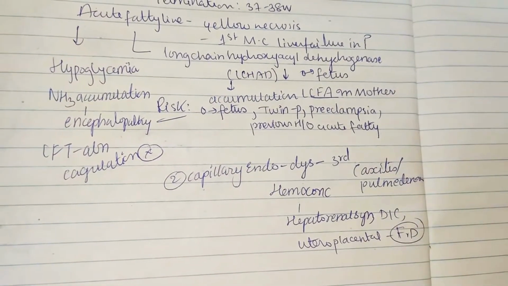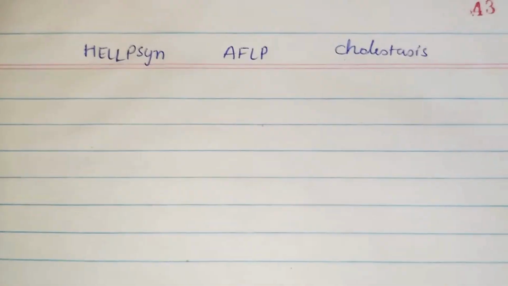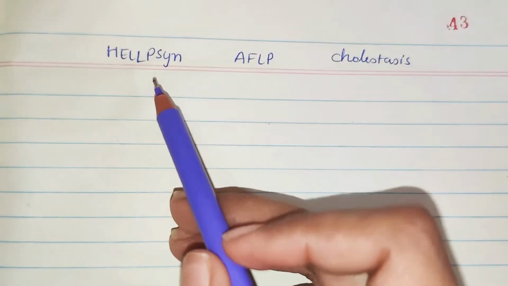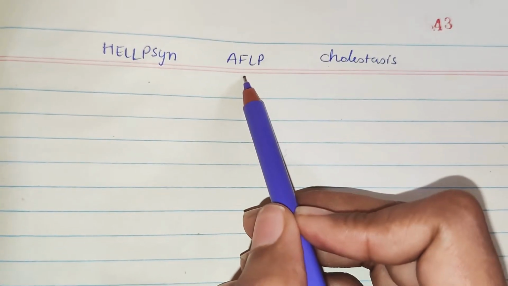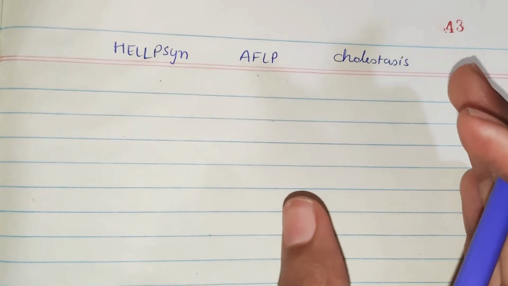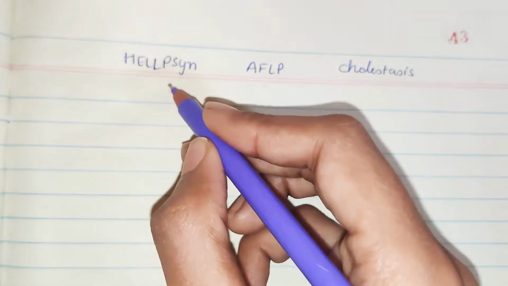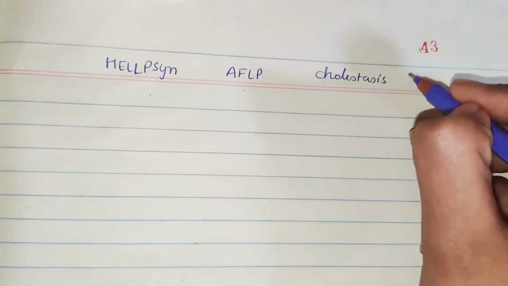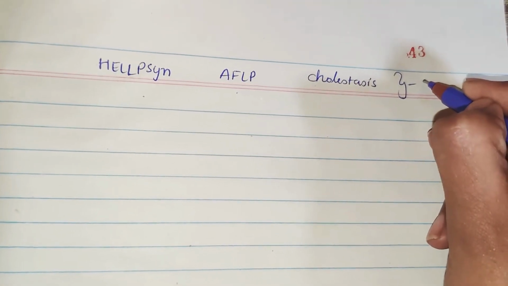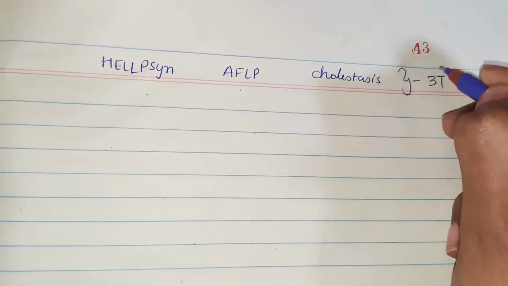FD means fetal death. Okay, now let us differentiate between HELLP syndrome, acute fatty liver in pregnancy, and cholestasis in pregnancy. One thing you need to remember is that these three diseases are seen in a pregnant female in the third trimester.